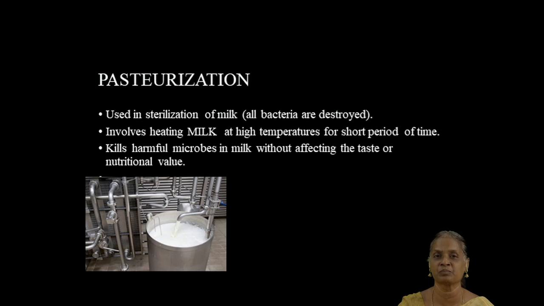The next method is pasteurization. This is particularly used in sterilizing milk. Sterilization is the complete removal of all the microbes. So this process involves heating milk at a higher temperature but for a short period of time, and it has the advantage of killing all the harmful microbes in the milk, but the quality, the taste and the flavor of the milk are not at all spoiled. So the milk is now ready to be preserved.